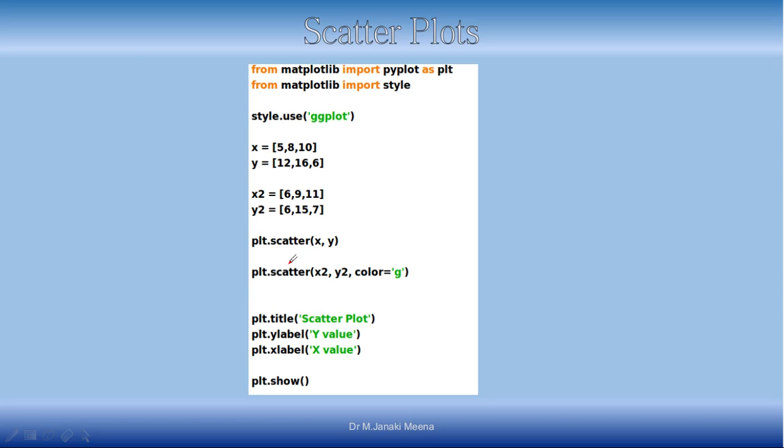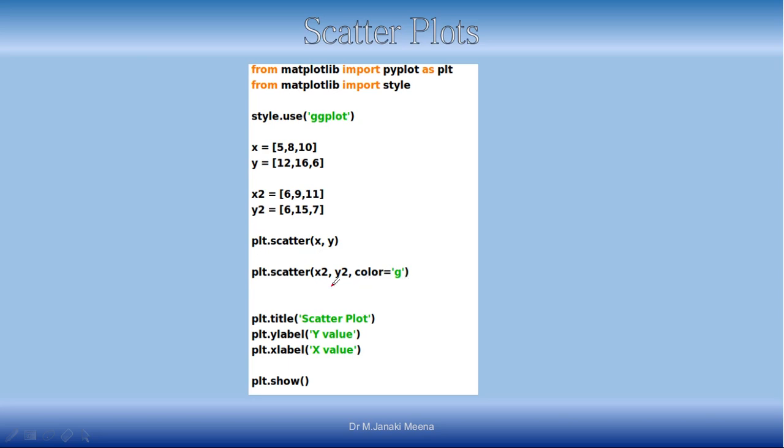For bar chart you have to use the bar function. For scatter plot you have to use the scatter function, okay. So, I am saying plt.scatter of x comma y. When you do not specify any color, by default it will give red color. When you want to give a specific color, you can mention it. You can see the documentation for more types of colors.